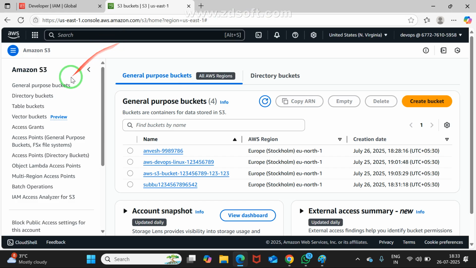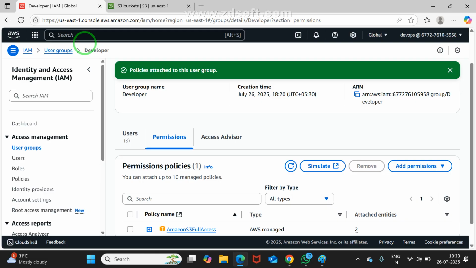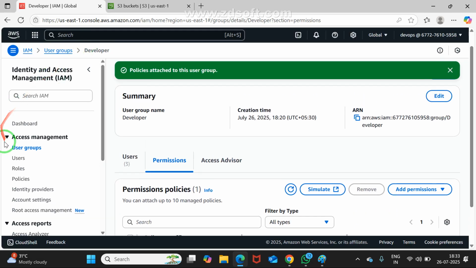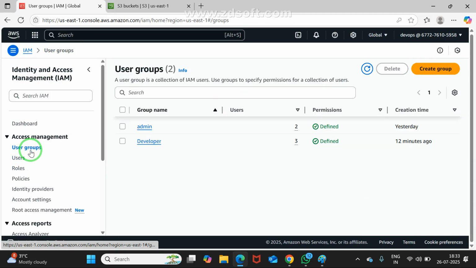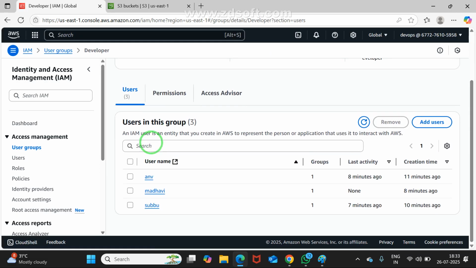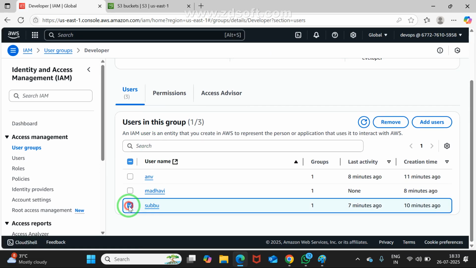How can I remove it? We can see. First, I am going to IAM. Observe clearly here. I am going to Users. I want to remove only that. There, click on developer. There, I am selecting Subbu.